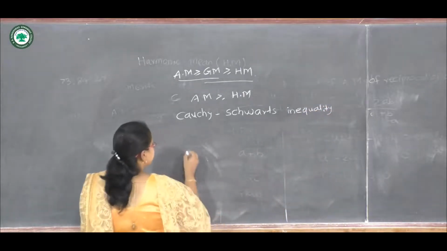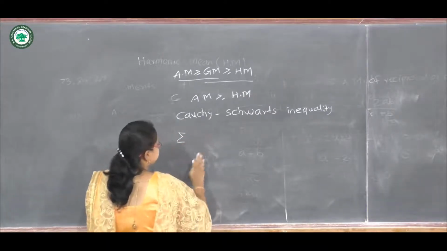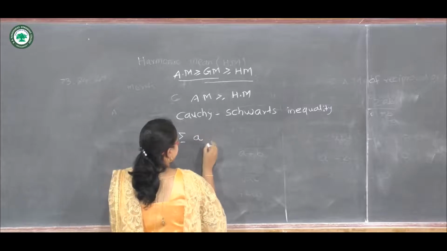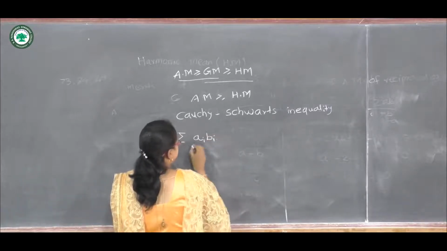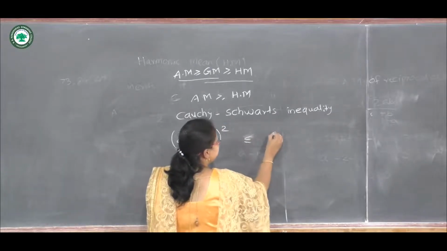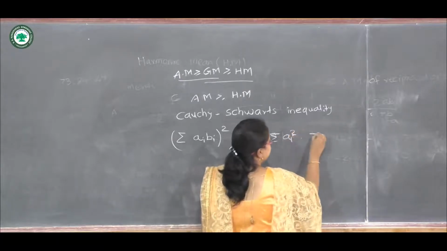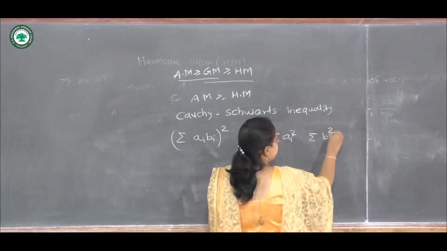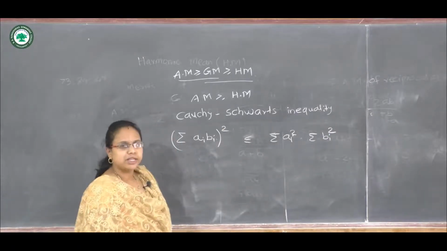Means we know this result: the summation of AiBi, the whole square, is always less than or equal to the summation of Ai square into the summation of Bi square. This we know, this is the Cauchy-Schwarz inequality.